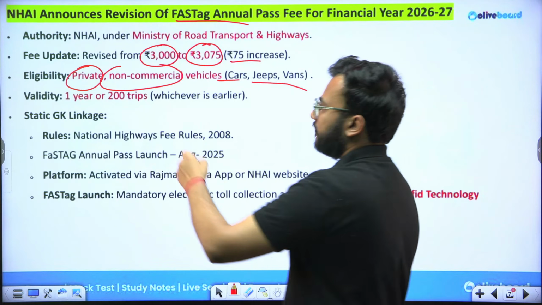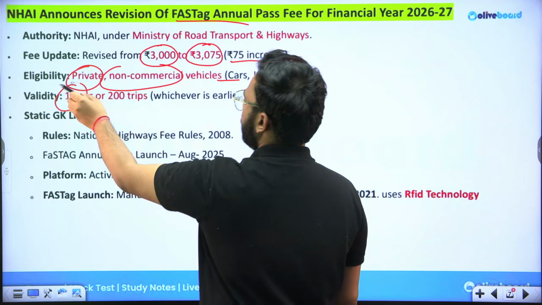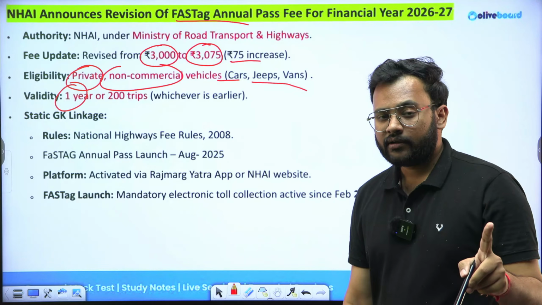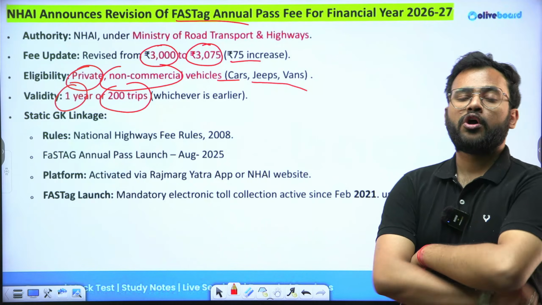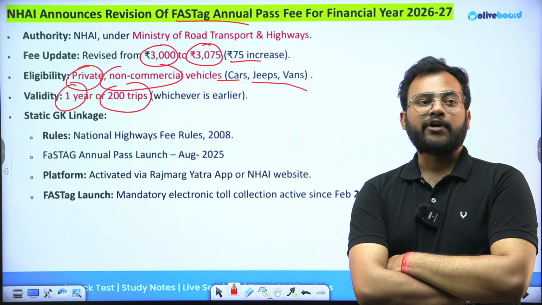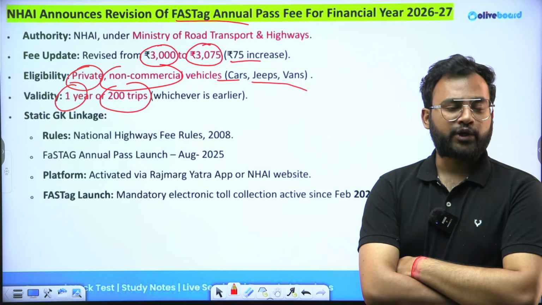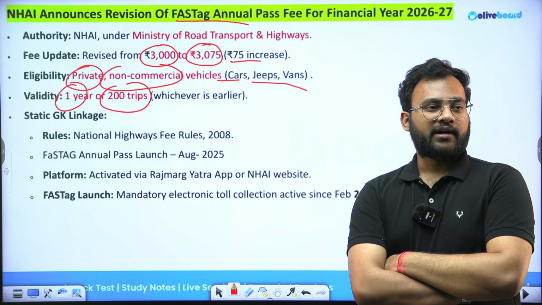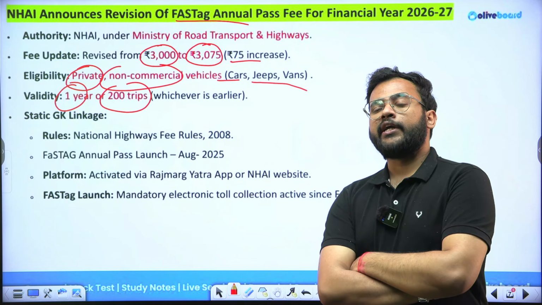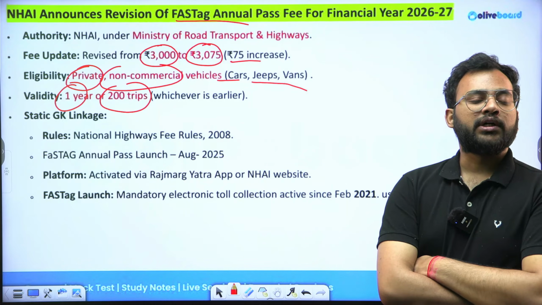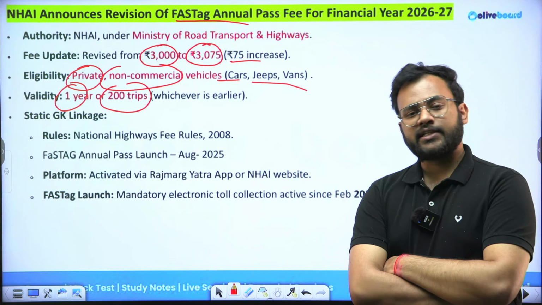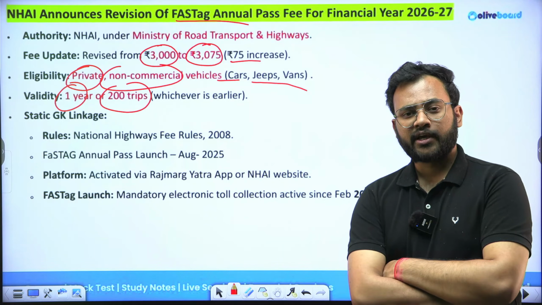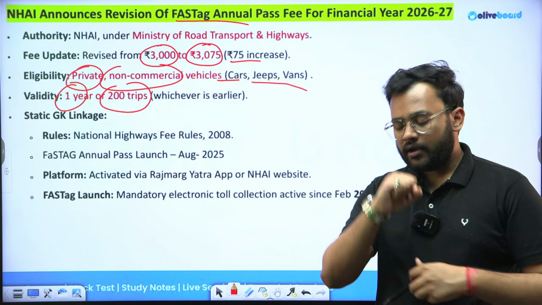Okay. What is the validity? As it is the annual pass, the validity is going to be either 1 year or 200 trips. So for example, if there is someone who is almost traveling daily from one place to the other place, one state to other state, right? For example, if somebody is traveling from, let's say, Greater Noida or Gurugram to the nearby regions of NCR, which is quite possible because there's hardly a distance of 30 to 60, 70 kilometers between all these areas in NCR.